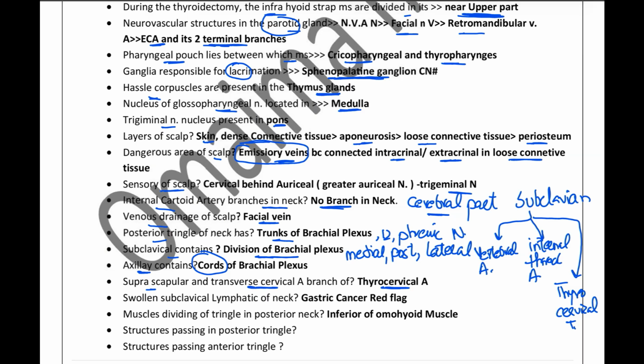Now, the vertebral artery is going to continue upward into the brain, and it is going to contribute to the circle of Willis.